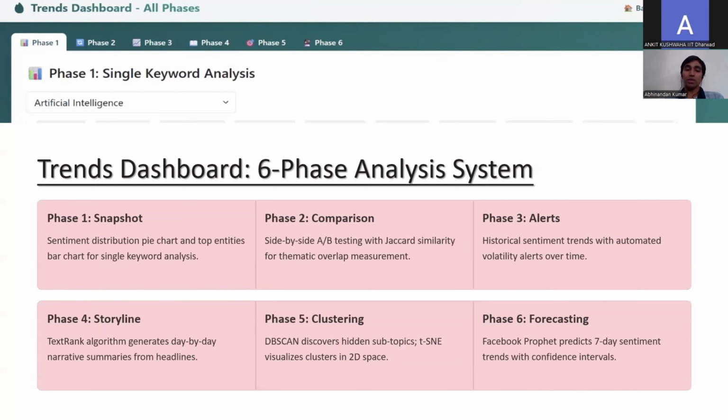In the fifth, we mainly do clustering with the help of DBSCAN to find outliers. In the sixth, we predict or forecast the sentiment for the next 7 days. We will see this during the implementation of our project.